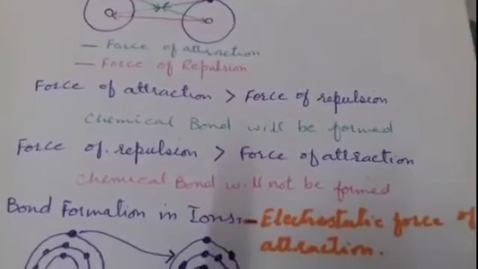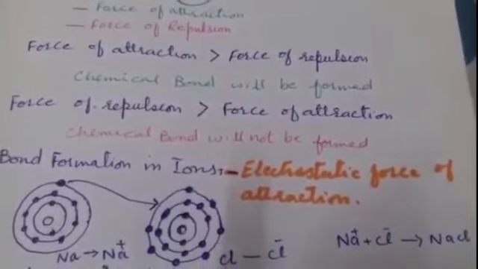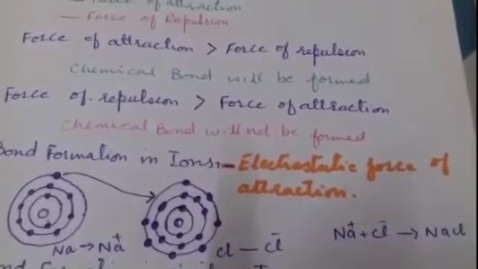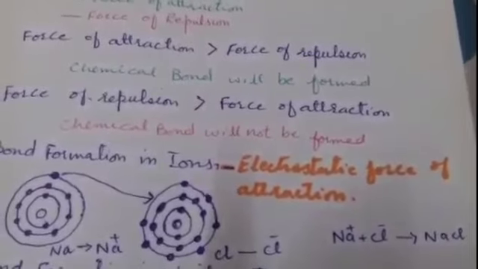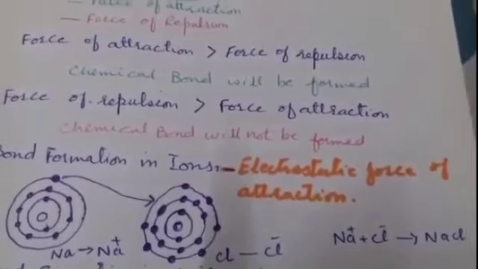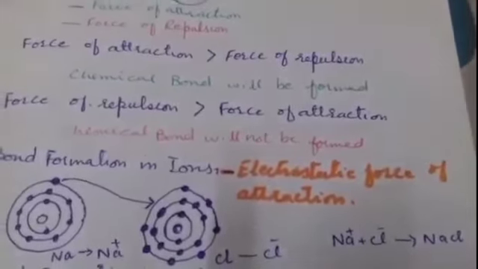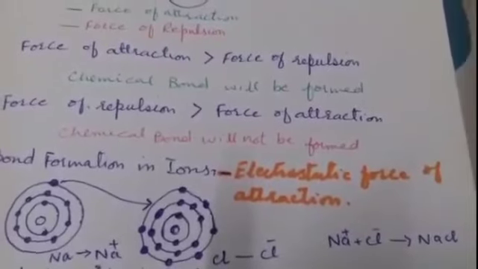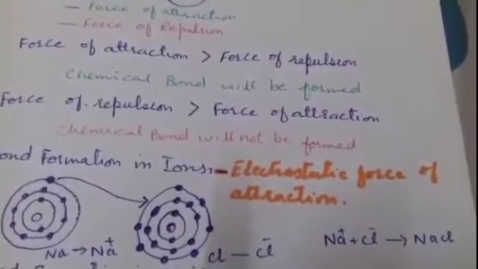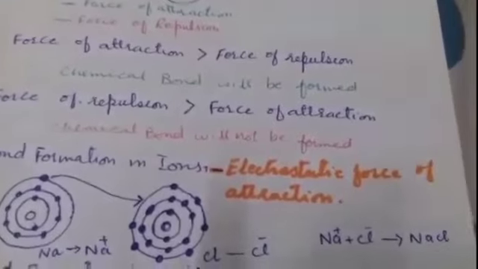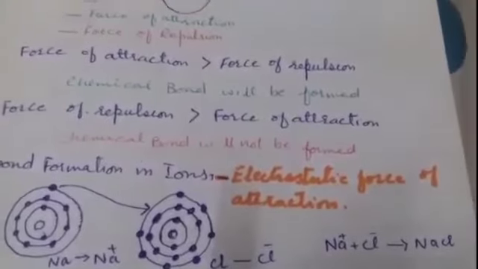Here I am taking an example of sodium chloride. Sodium chloride is table salt that you use in your food. It is composed of two elements, sodium and chlorine. Now you will be thinking how these atoms are held together in the substance. In the last lecture I told you that sodium releases its outermost electron to attain stability, and chlorine accepts the electron to complete its outermost octet.